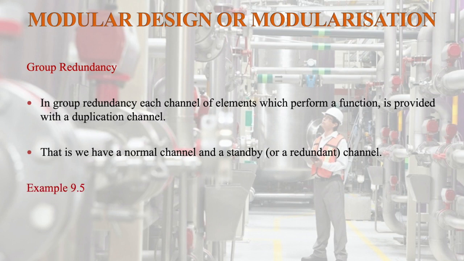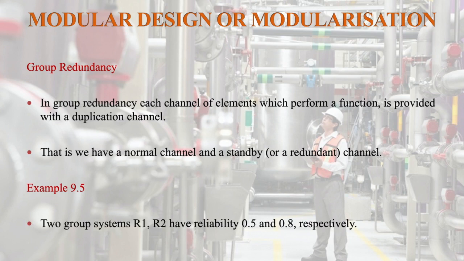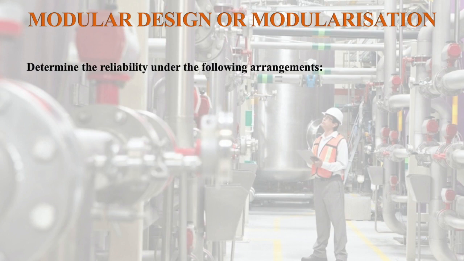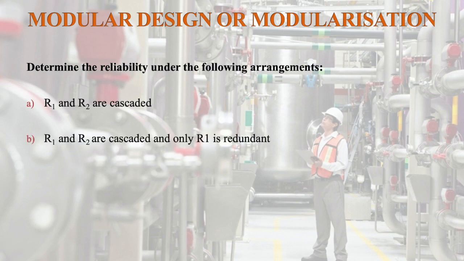Example 9.5. Two group systems R1 and R2 have reliability 0.5 and 0.8 respectively. Determine the reliability under the following arrangements. R1 and R2 are cascaded. R1 and R2 are cascaded and only R1 is redundant.